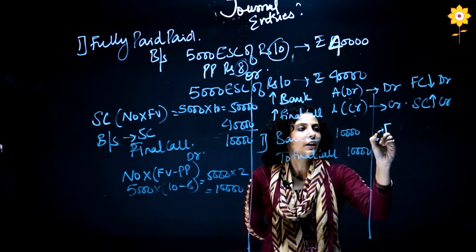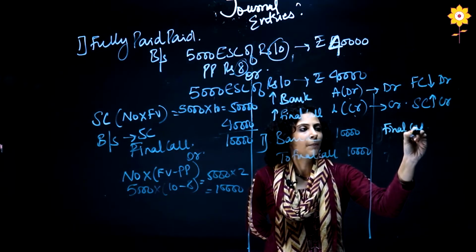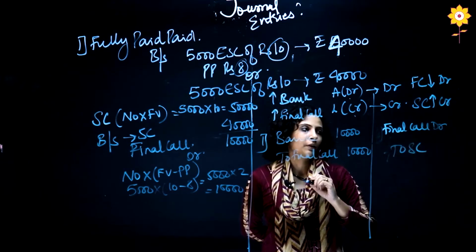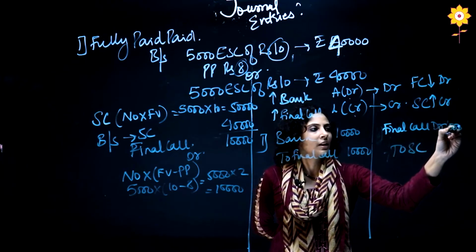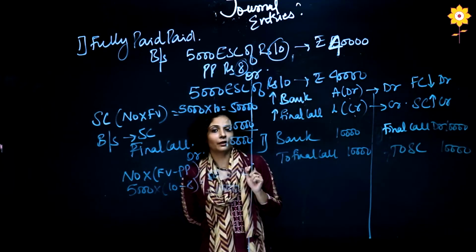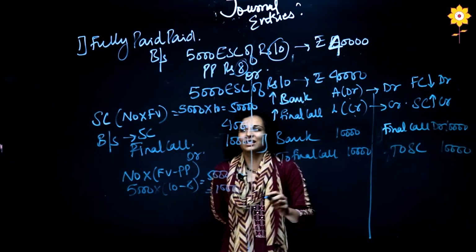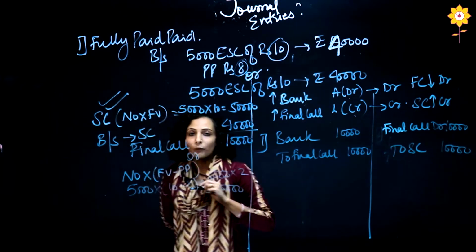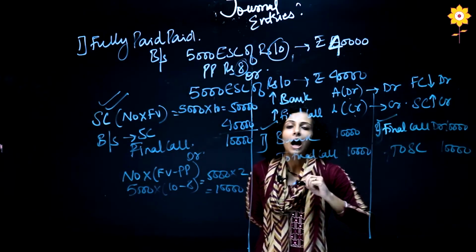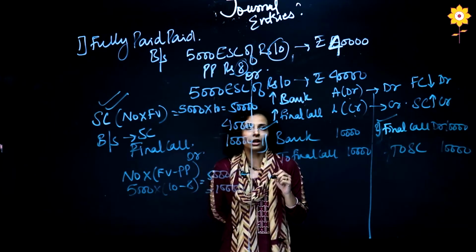So my entry will be final call account debit to share capital. Amount will be the same, 10,000 and 10,000. So this is our first entry of fully paid up. This is the calculation of how we will get the final call amount, and these are the 2 entries of how we will pass the final call entry.